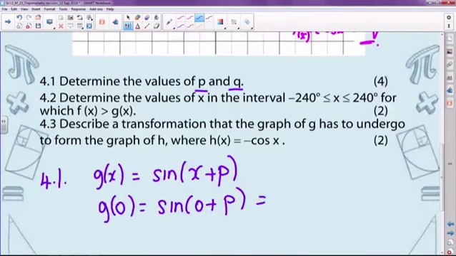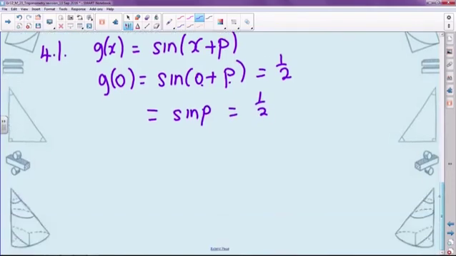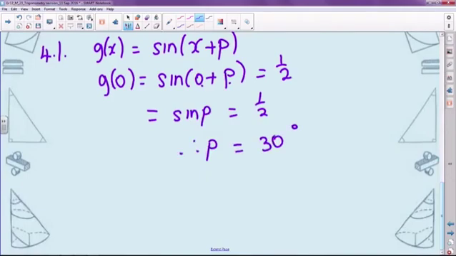So this is what I get: a simple trig equation where I have sine of 0 degrees plus p, which is simply sine of p, equal to a half. You can do a quick calculation on your calculator or look at your special angle diagrams and you'll see that p is equal to 30 degrees.